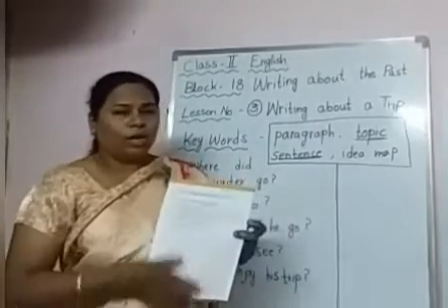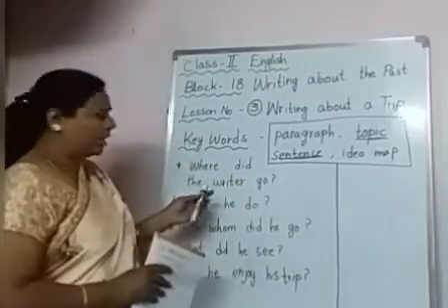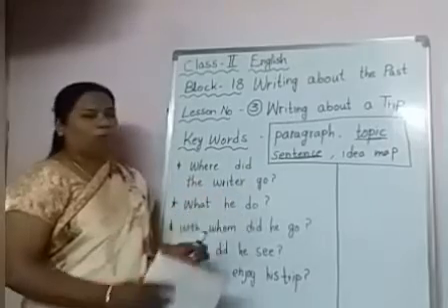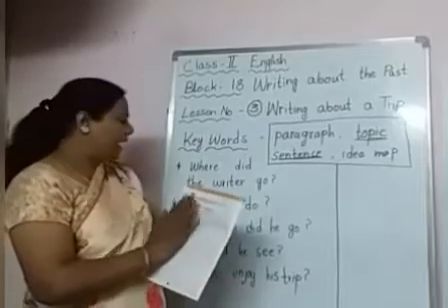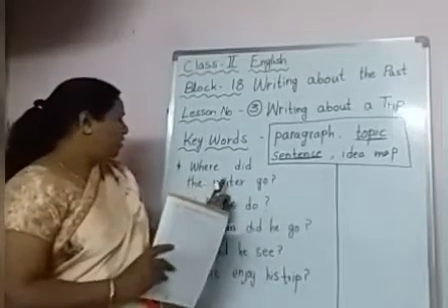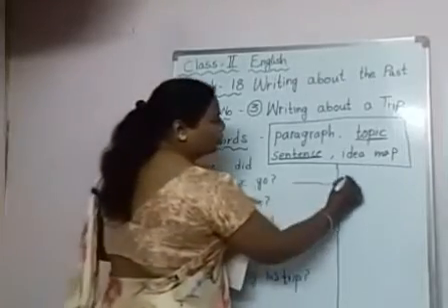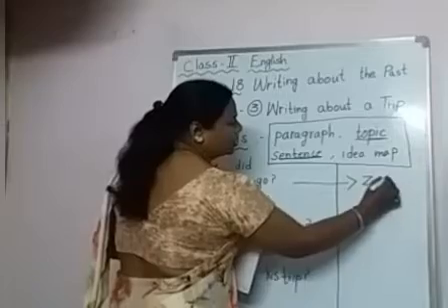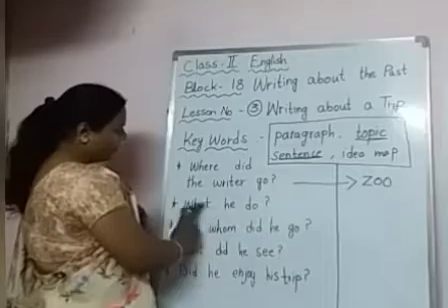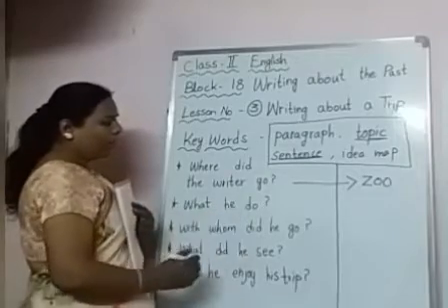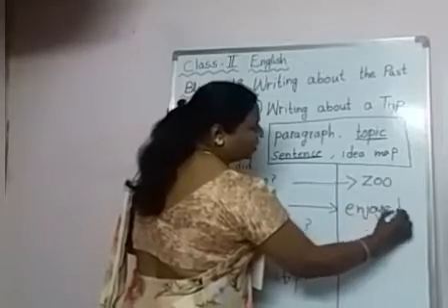Okay, children. So now you know. Now we are going to answer the questions given here. Where did the writer go? Writer means the one who wrote this paragraph. So where did the writer go, children? He went to the zoo. If you ask these questions, you will know more about the paragraph. Okay, children? What did he do? He enjoyed the trip. So let us write that.